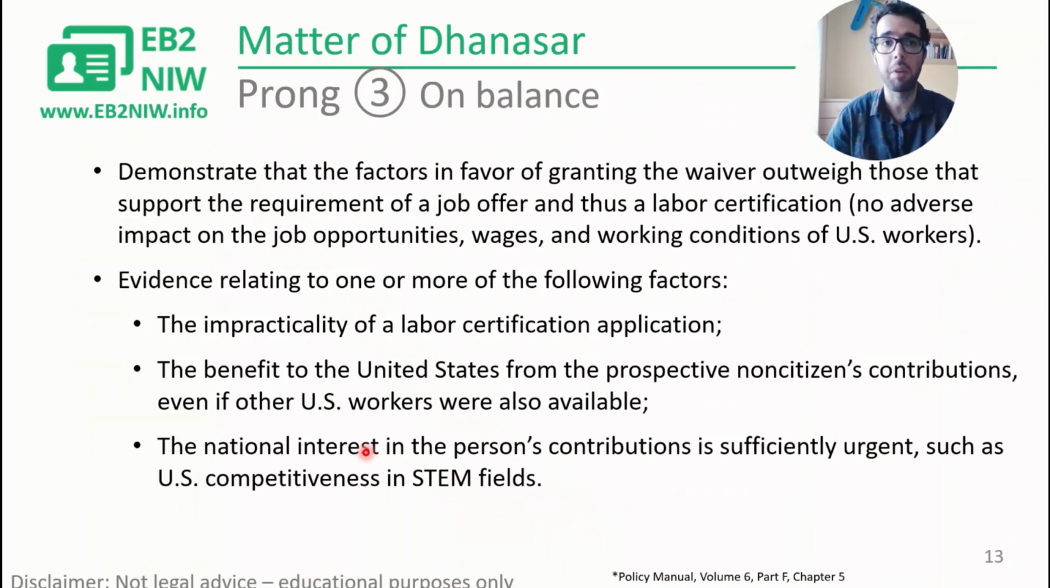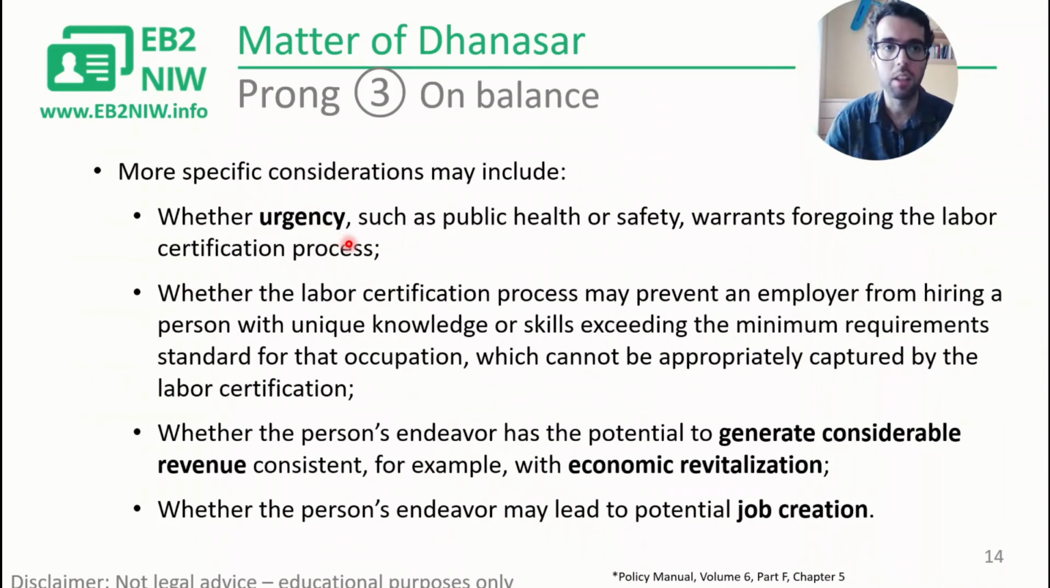Imagine that we're in the middle of a pandemic and you make vaccines, then that would be a nice way to show that they need to waive this labor certification requirement. Again, urgency is what USCIS mentions as a reason to waive that labor certification process. There are cases where it can be justified that they waive this process because the labor certification process is looking for the minimum requirements for an occupation. And if you can show that you are very skilled and you have very specific knowledge that is very important to have, then that is a reason to give in this particular prong.